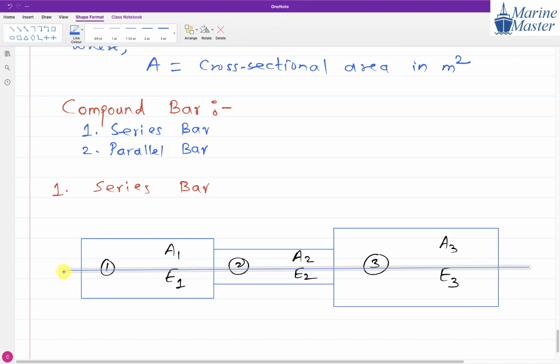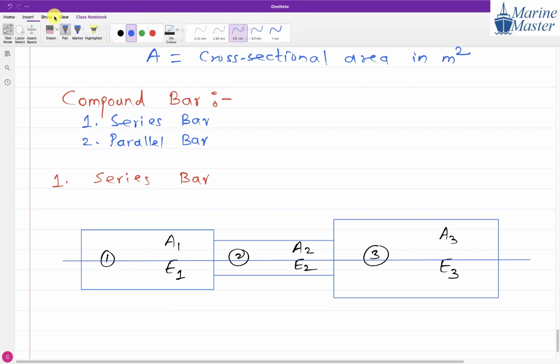Observe this, it is the same for part 1 and part 3. Generally, how will we draw a proper center line instead of a dotted one? Bigger line, smaller line, bigger line, smaller line. In naval studies also you have seen the word center line. So in this way you are getting my point. Try to understand the scenario here.